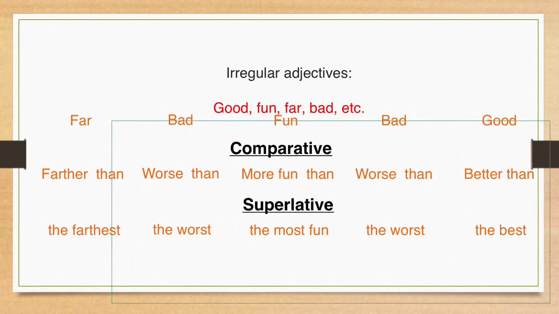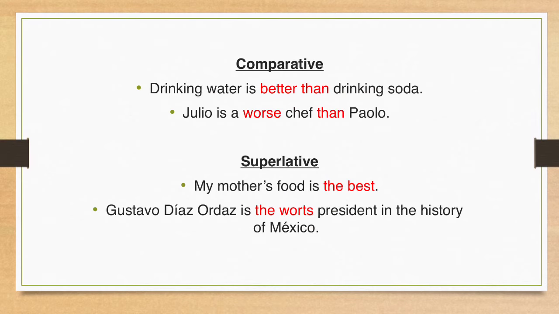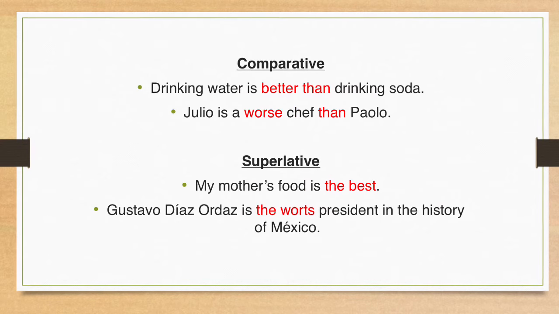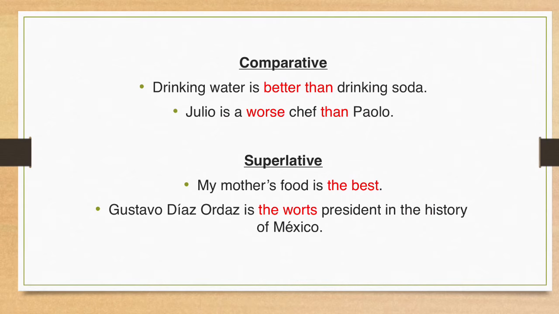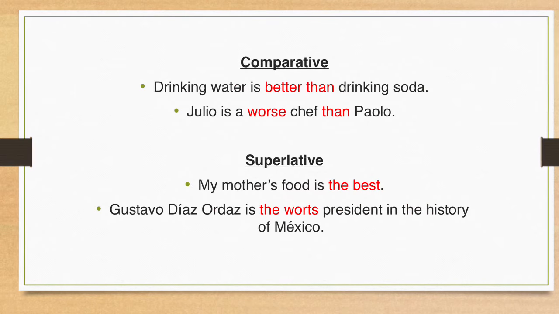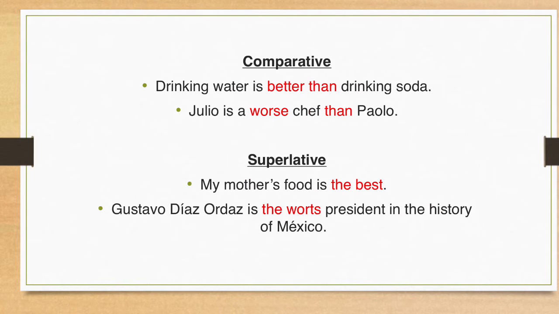For example, drinking water is better than drinking soda. Julio is a worse chef than Paulo. My mother's food is the best. Gustavo Díaz Ordaz is the worst president in the history of Mexico.